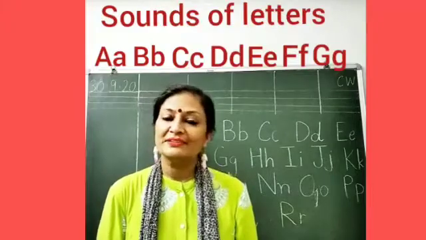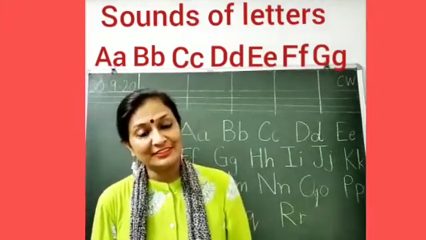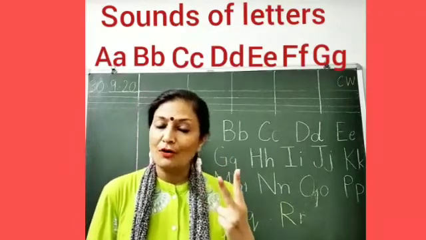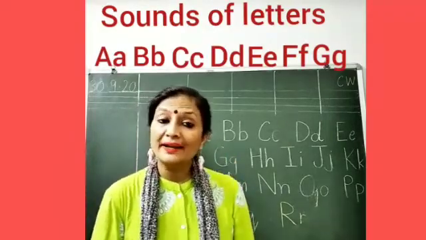Now let us revise the sounds of letters and we will learn two new sounds of letters Q and R.